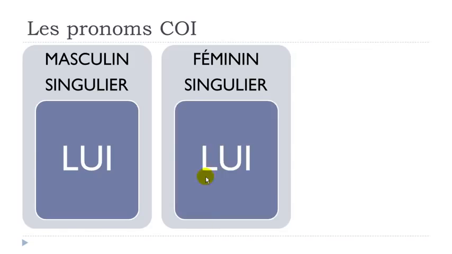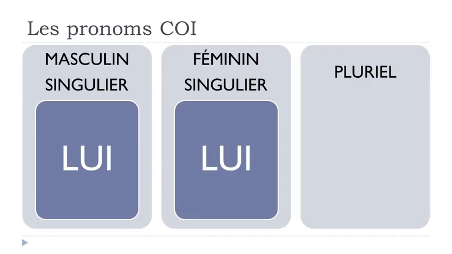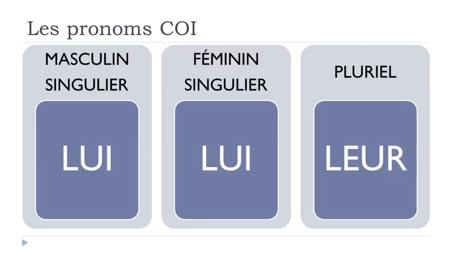So it's quite easy to remember, because it is the same form for the masculine and the feminine. And for the plural form, third person of the plural, it will be leur. So masculine singular, lui. Feminine singular, lui. And the plural form, leur.